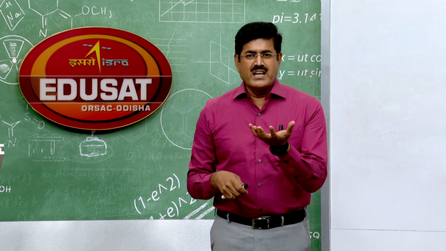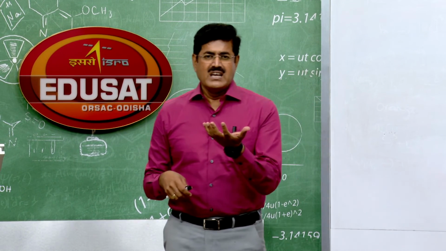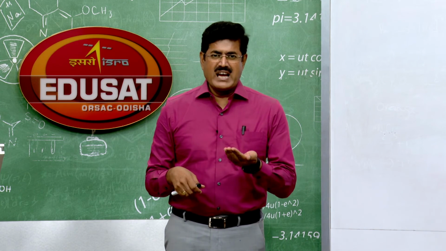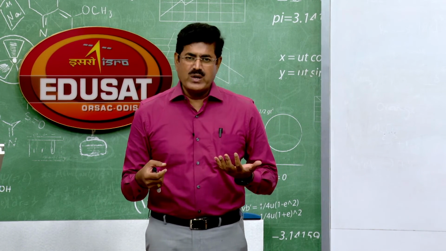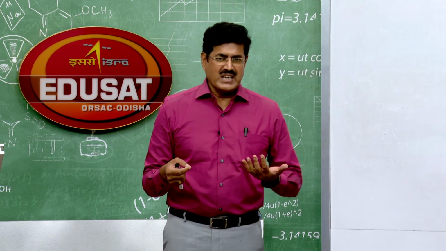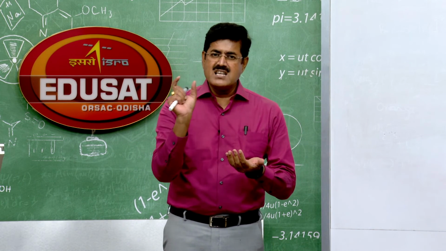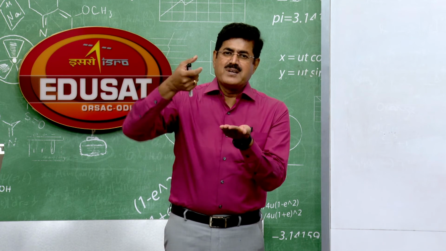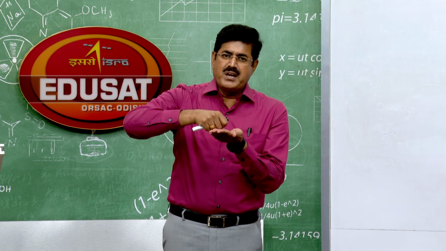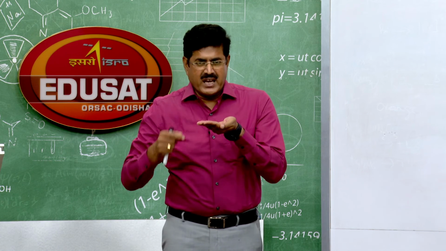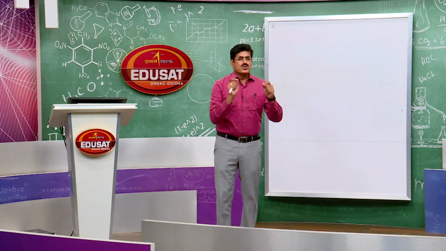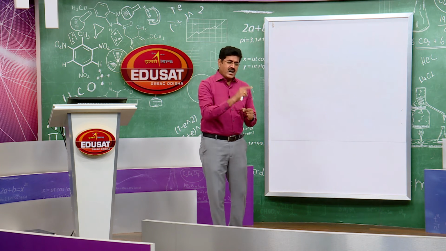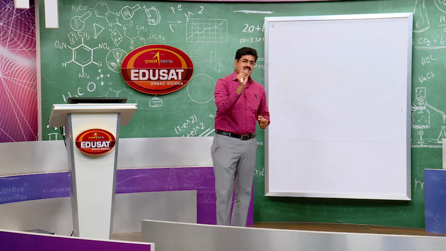We know there is a soda lime test for the ammonium basic radical. Soda lime is a mixture of caustic soda and quicklime, sodium hydroxide and calcium oxide. You take ammonium salts in a test tube, then add soda lime to it, and you will find ammonia gas. So ammonium salts with alkali liberate ammonia gas. Why is this so? Because the ammonium cation is acidic.